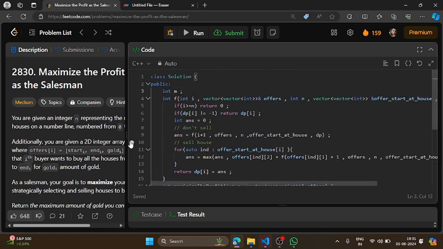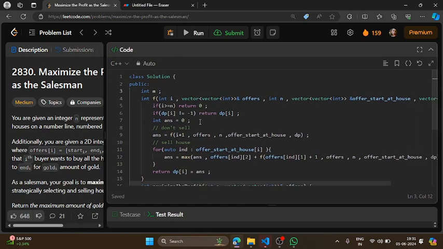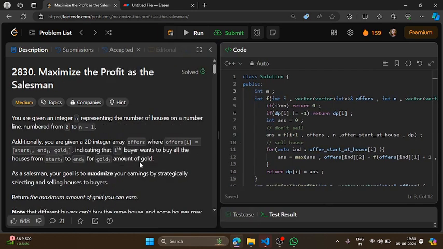So before ending the video, let me just summarize what I have actually done. In the question, it was given that we are given some houses and we have to sell these houses, and we are also given some offers, and the dealer wants to buy houses ranging from a particular house number to a particular house number, and wants to give you some kind of profit. Okay, so you have to maximize your profit.